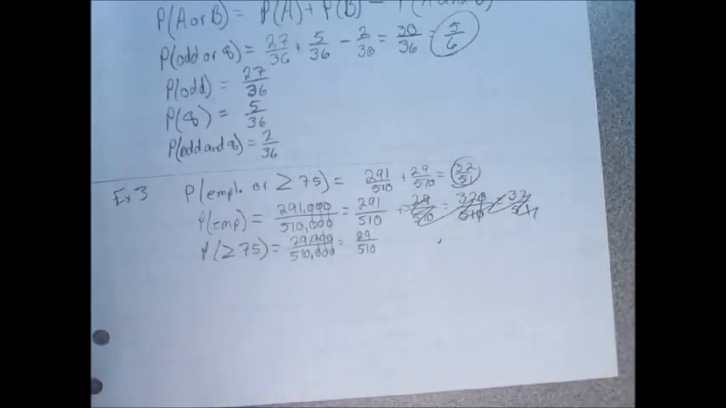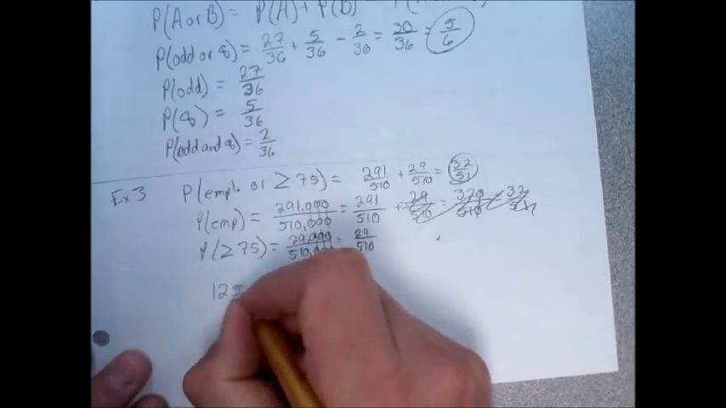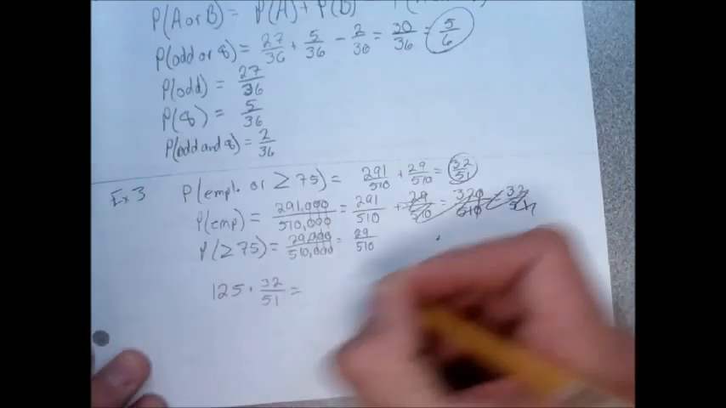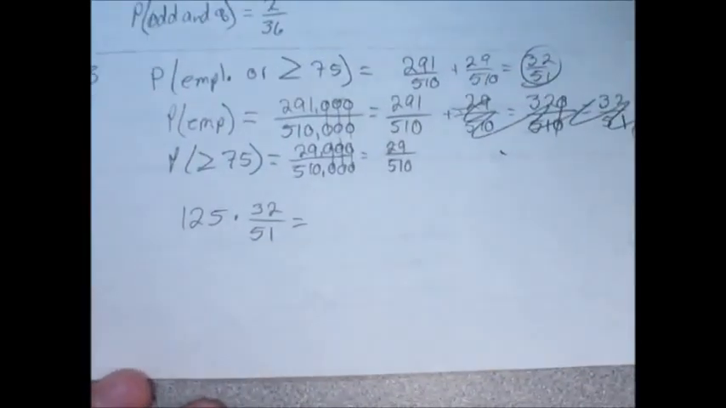Alright, so the next little piece says Bryson can expect 32 out of 51 people to be employed or at least 75 years old. It says multiply the probability by the 125 people. So this is our probability right here. He's going to call 125 people, so I'm going to multiply the probability by my 125, and hopefully this will tell me approximately how many people he's going to call that will fall into these two categories. Once you find your probability, you just multiply it by your total and it'll give you approximately how much you'll end up with. That's how probability works.